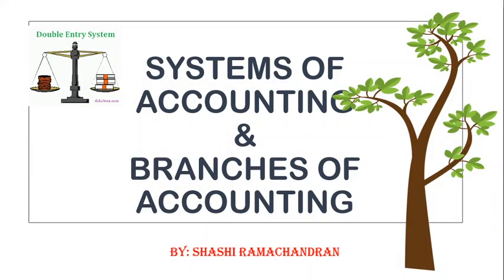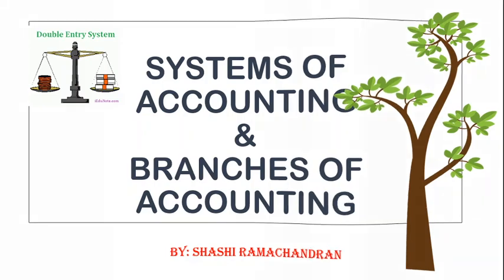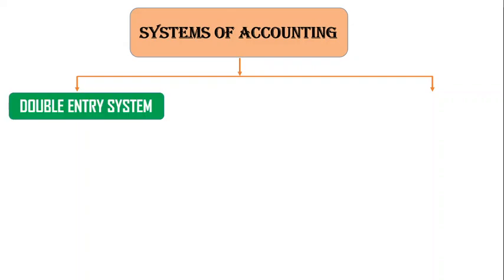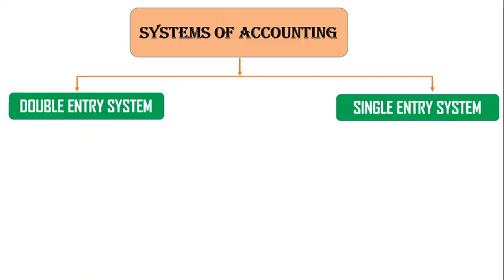In this video, we are going to learn about systems of accounting and also understand the branches of accounting. Now, broadly speaking, there are two systems of accounting: the double entry system and the single entry system. The double entry system of accounting was developed in 1494.